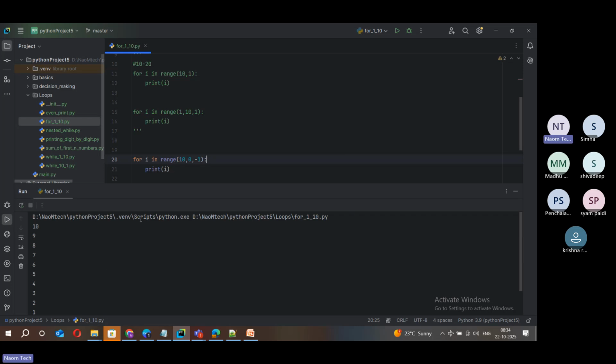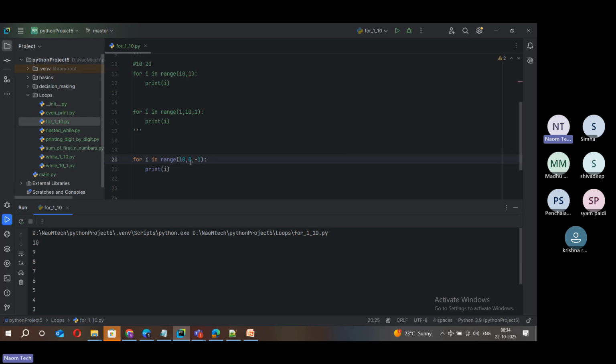So this is how this third form of range works. I hope you are clear with this printing 10 to 1. It's so simple, right? It's very much simplified and easier.